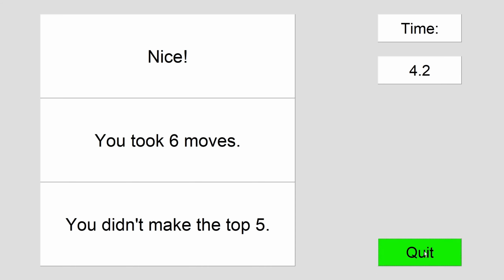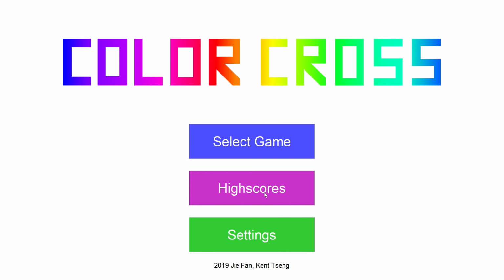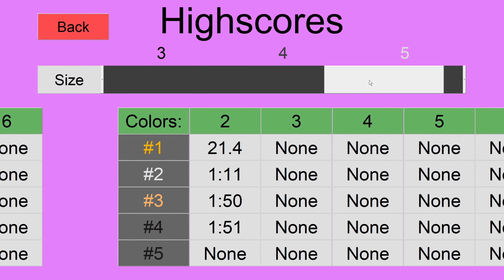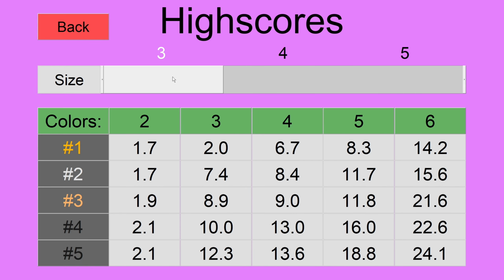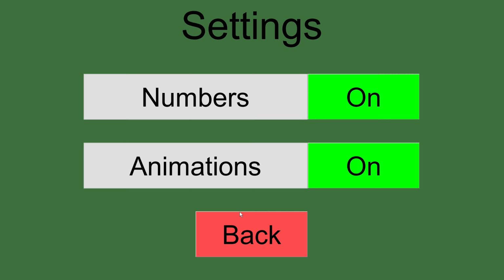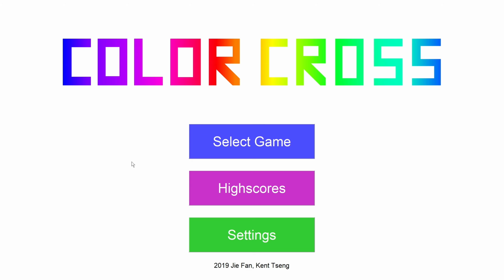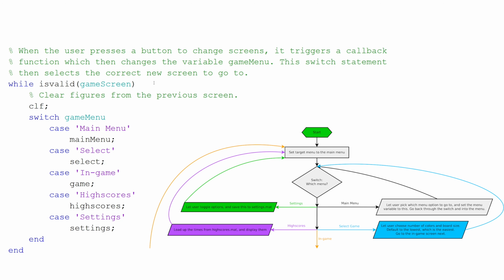So this is referring to the leaderboards, or the high scores. This is all stored in a .mat file, and there's a few pages here. You can try to beat my times. The settings are also stored in a .mat file, so if numbers give you anxiety, you can turn those off. If you don't like the animations that I put so much time into, you can turn those off too. And that's pretty much the game. That's it for the game demo.